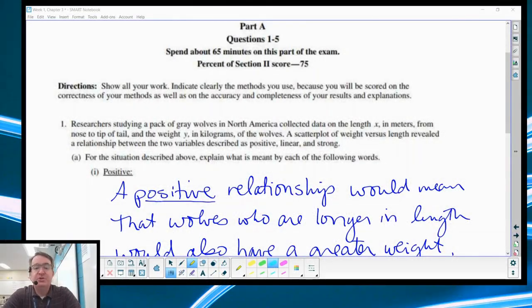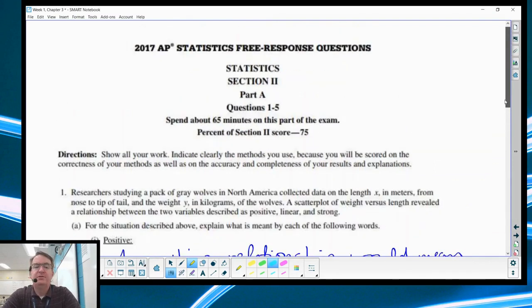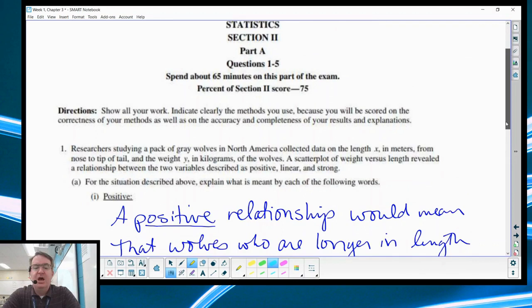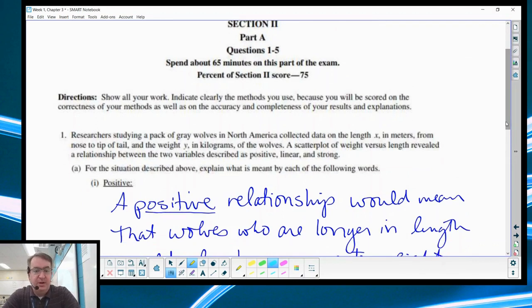All right, so for the next question, which is from 2017, I moved this down a little bit too fast. Yeah, 2017. They're asking about relationships about wolves. And so they were measuring the length from tip to tail and comparing that to the weight of the wolves. The scatter plot of weight versus length revealed a relationship between the two variables described as positive, linear, and strong. Okay, so remember, you kind of have to talk about which direction the relationship is.